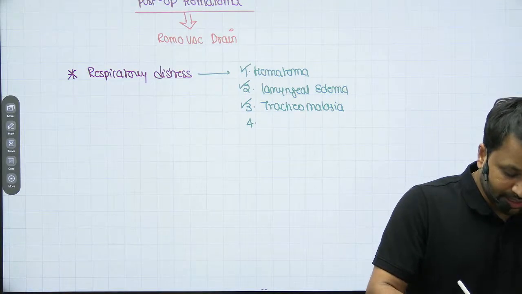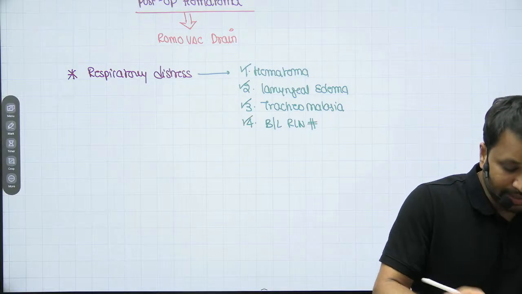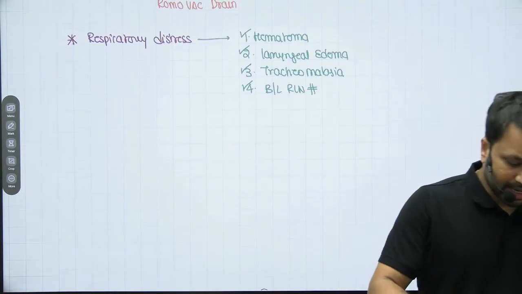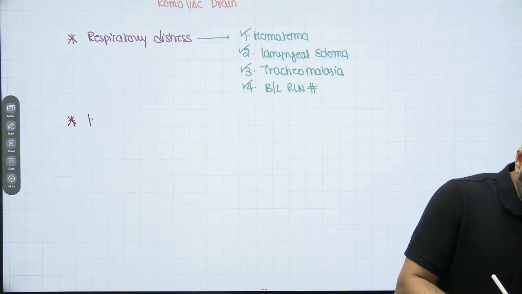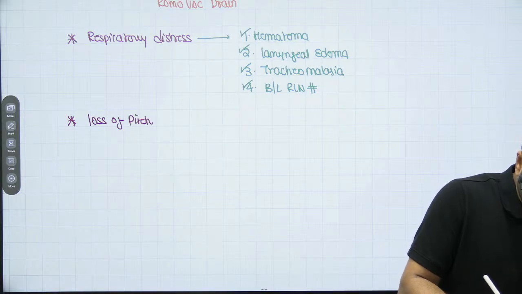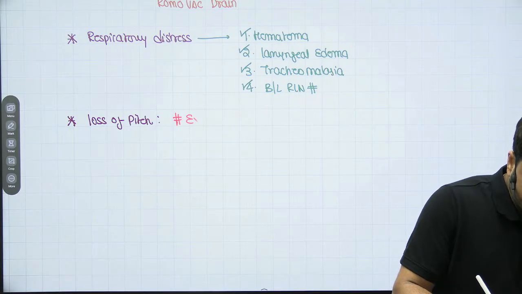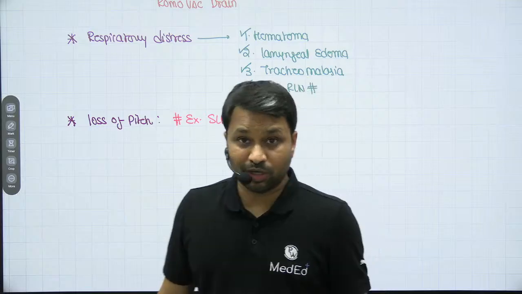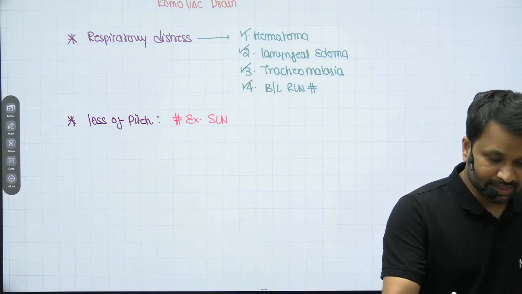Along with that, if there is a bilateral recurrent laryngeal nerve injury, which will cause medialization of vocal cords, hence causing severe respiratory distress. The other complications that you can come across in these patients, number one, there is loss of pitch. The patient cannot modulate his or her voice. This happens whenever there is damage of the external branch of the superior laryngeal nerve, because these supply the tensors of the vocal cords, so the pitch cannot be modulated in these particular contexts. That is, there is loss of pitch.